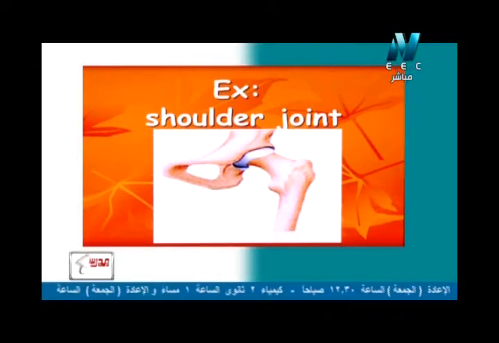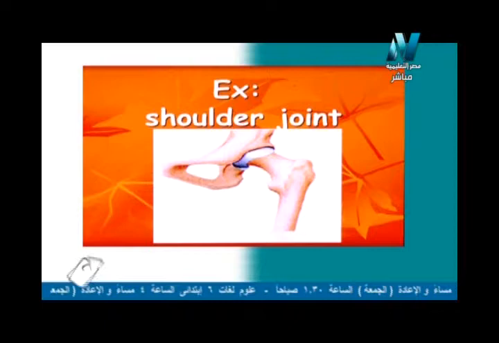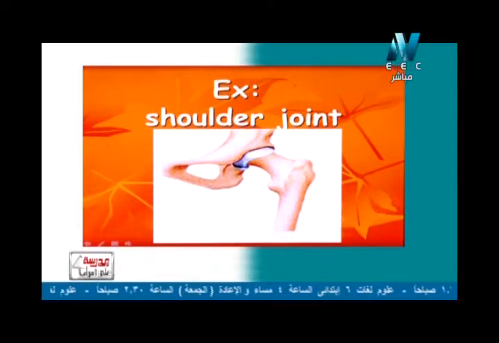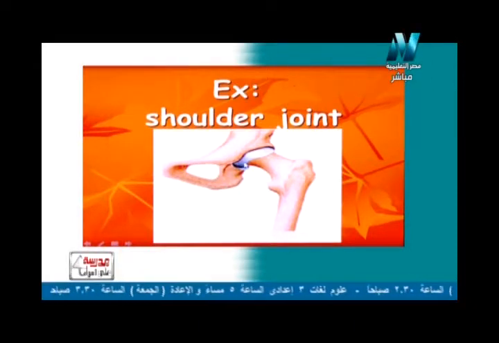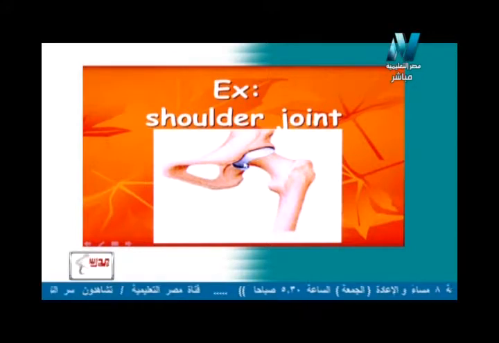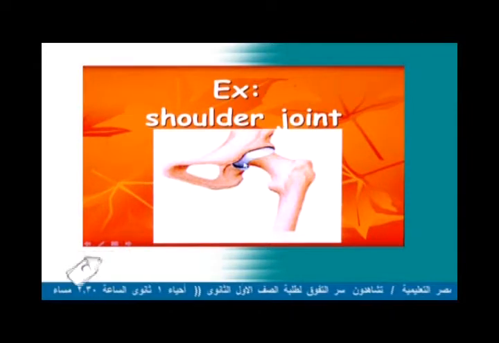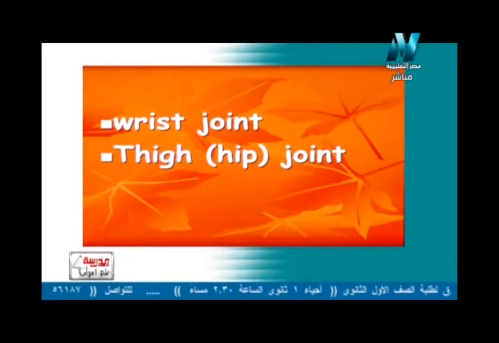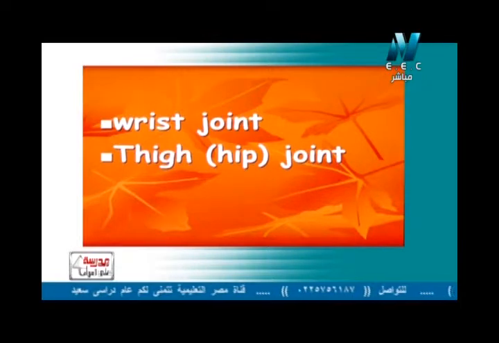Sometimes we also call it a ball and socket joint. It really is like a ball: this part is like a ball and this area is like a socket, like a ball with a pouch to put it in. So we call this a widely movable joint or freely movable joint, because it moves in all directions. So the shoulder joint, the thigh joint, and also the wrist joint are all called widely or freely movable joints. The hip joint too is a widely movable joint for the same reason: it moves in all directions.